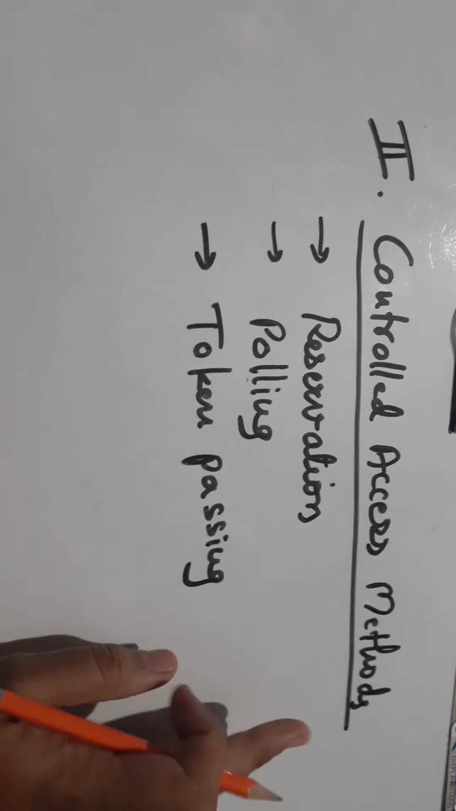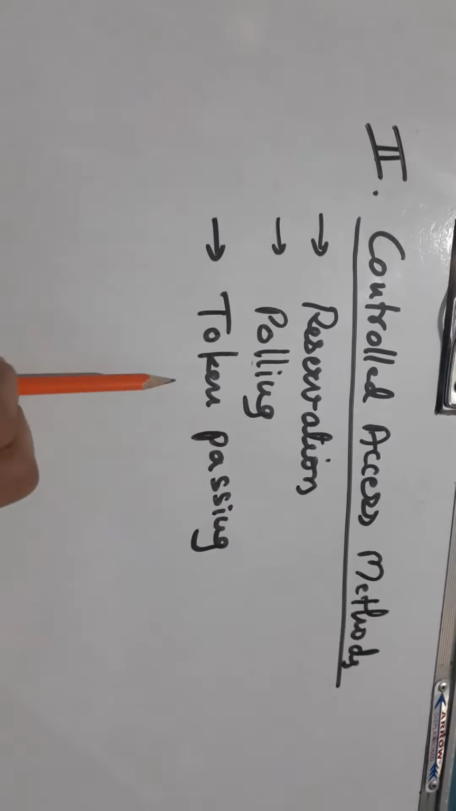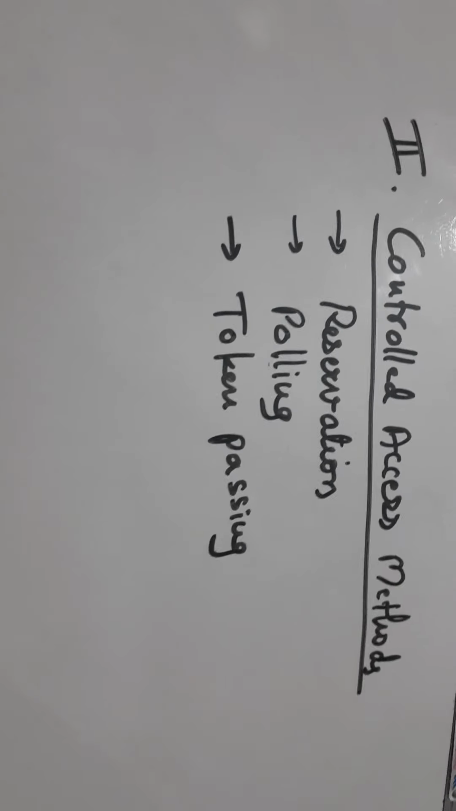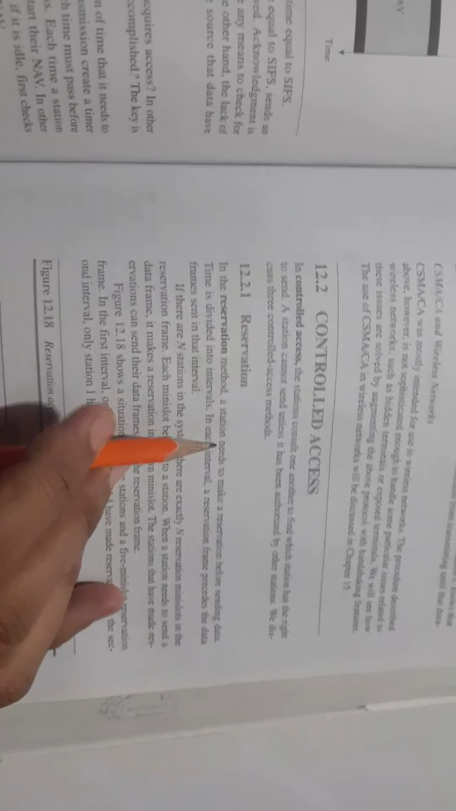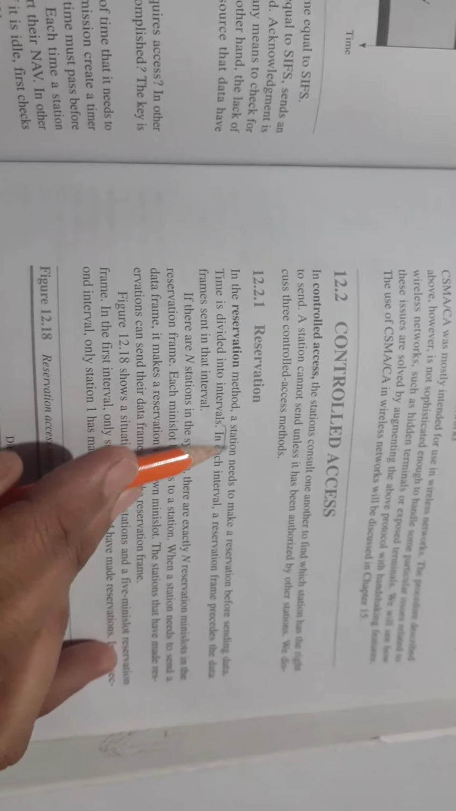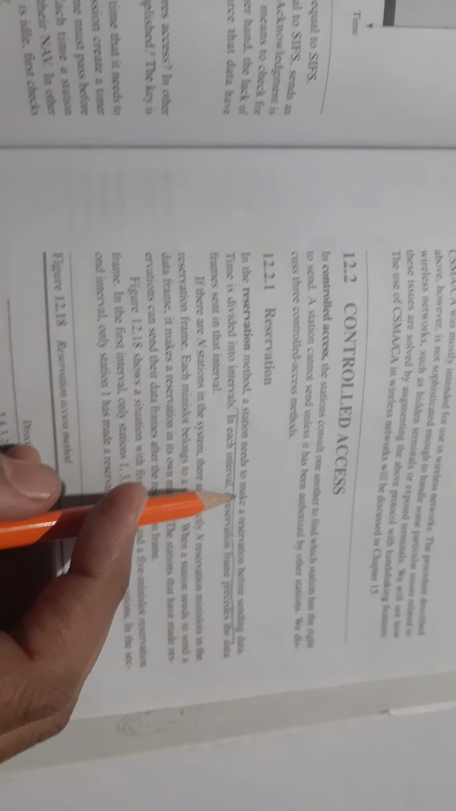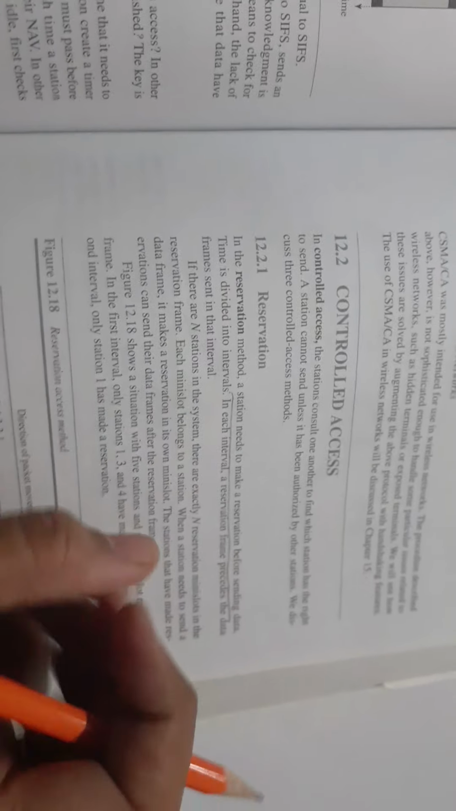Now in the controlled access methods, there are three different protocols we are going to study. The first one is reservation, the second one is the polling method, and the third one is token passing. Let us see what a reservation is. In the reservation method, a station makes a reservation before it sends the data. So before sending the data, the station will reserve, saying that at this particular time I need to send the data.